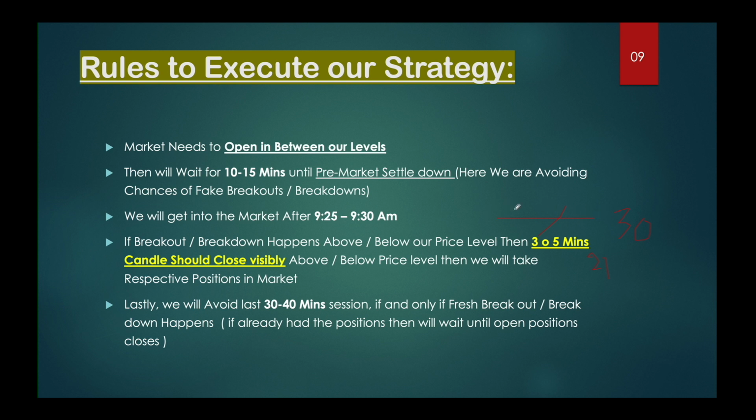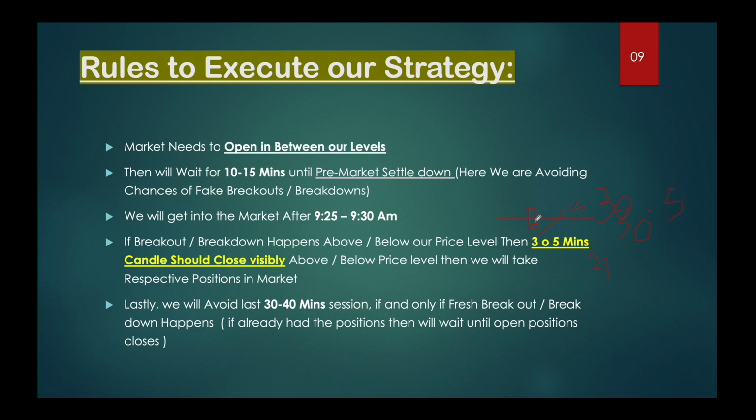So visibly closing means the candle should close like this. There should be a candle which opened at this level and is closing visibly above 30. Let's say this is 30, which means 30.1 to 30.5. Let's say the candle is closed at 30.5. Then we are going to take the positions. So if there is a breakout upside above 30, then the candle should visibly close.